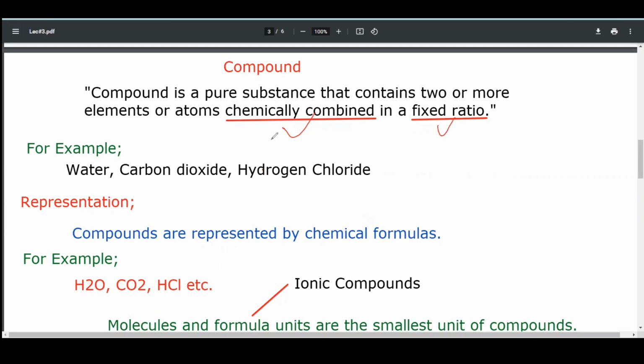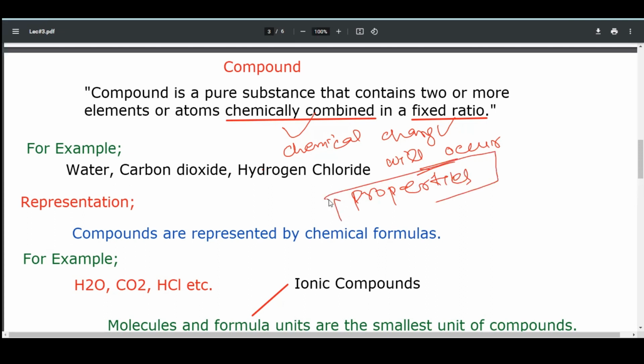If a substance is combined chemically, it means that a chemical change will occur and the properties of the substance will change from its constituents, and we cannot get back to simple substances very easily.